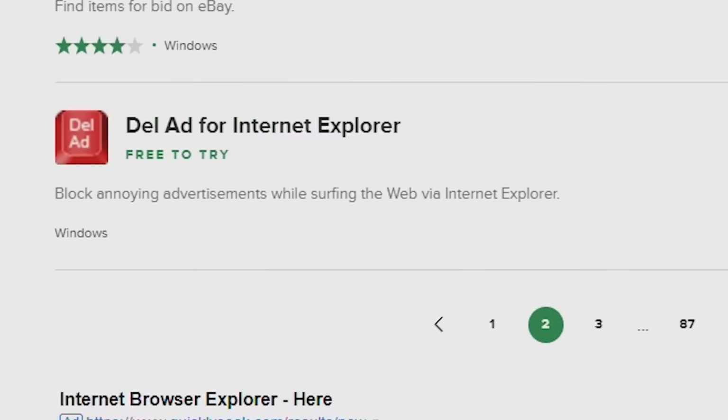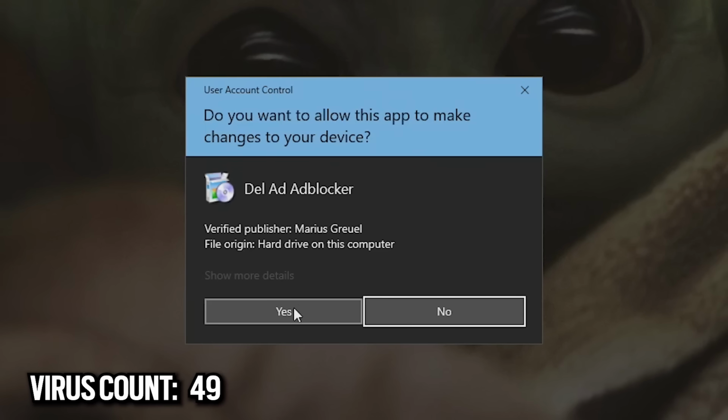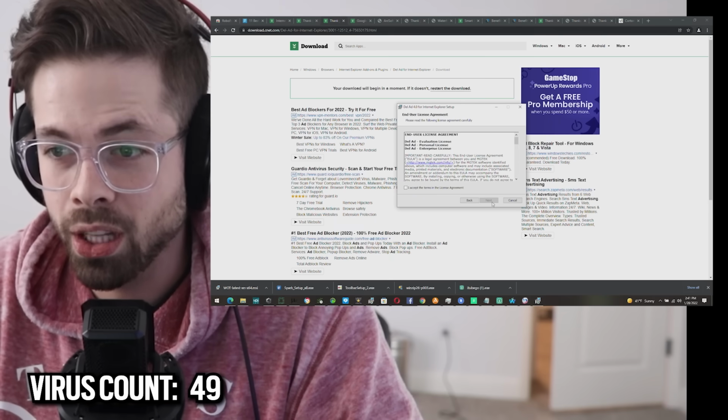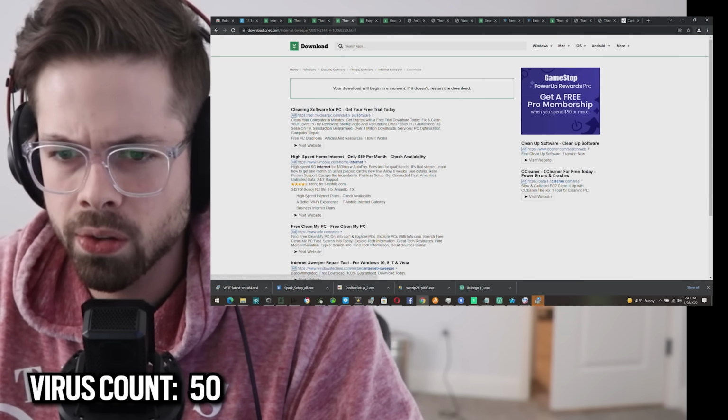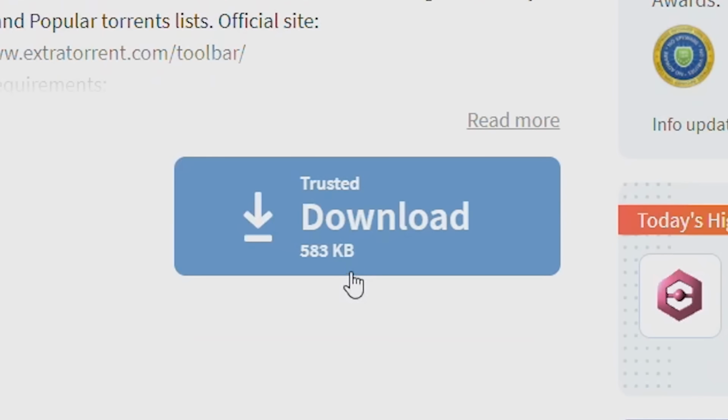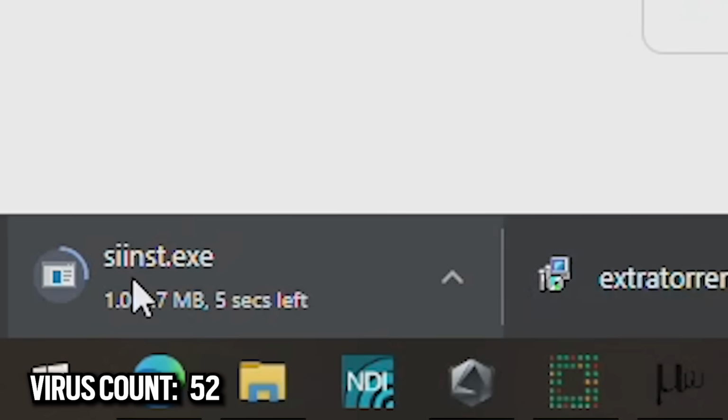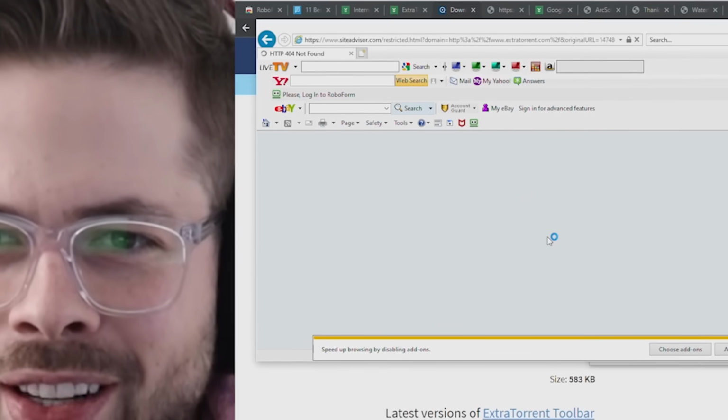Ad for Internet Explorer? I don't know what that does. Nice, thank you very much. Oh, it's an ad blocker. Internet Sweeper, download. Foxy Tunes, download. Trusted download. It's good, because if it wasn't trusted, we're not downloading it. Oh, that looks bad. Oh, now we're talking, baby.